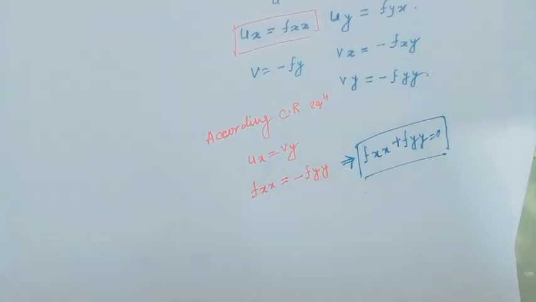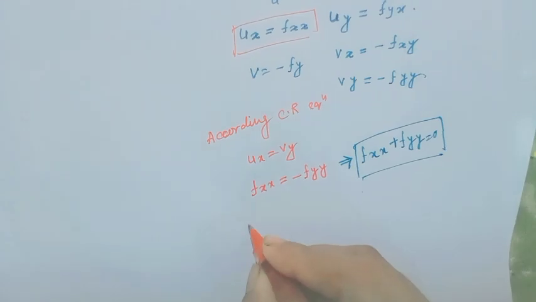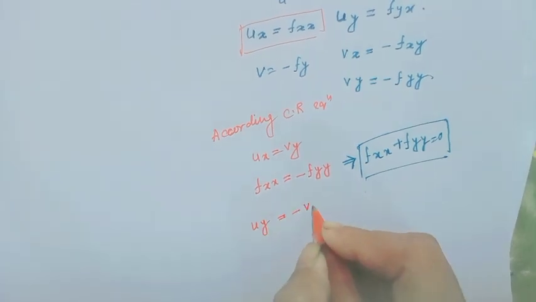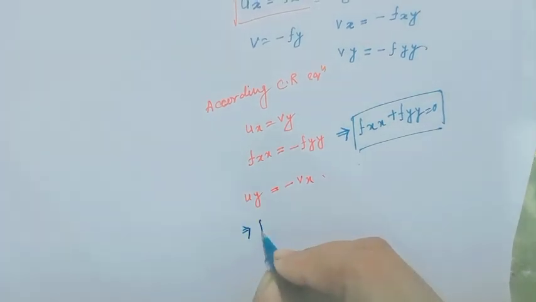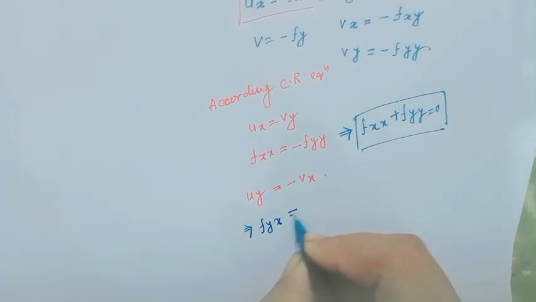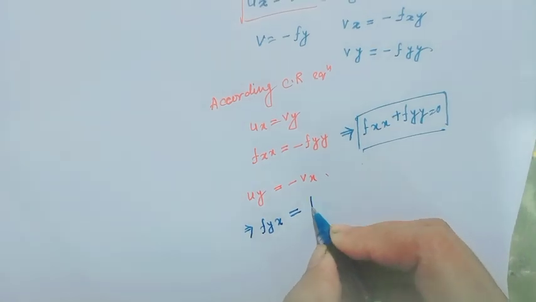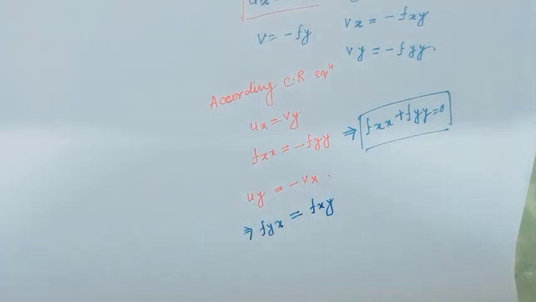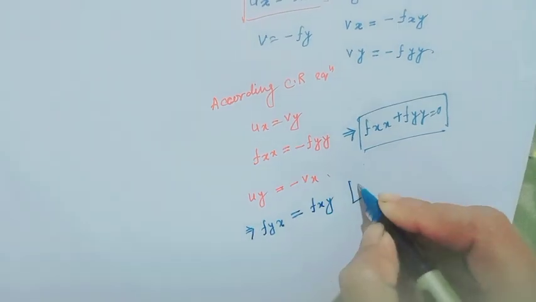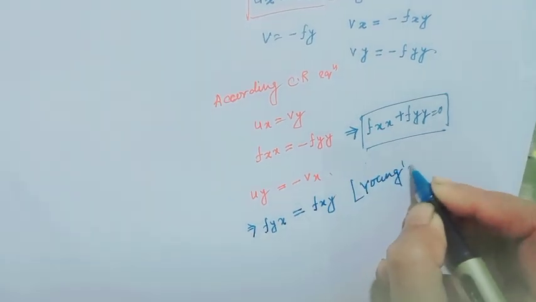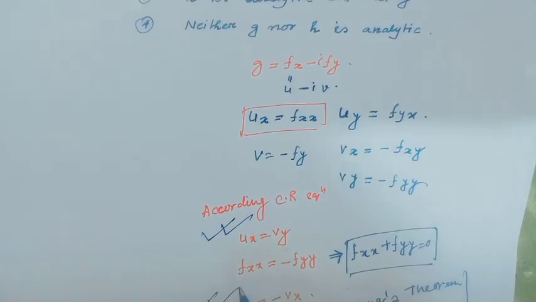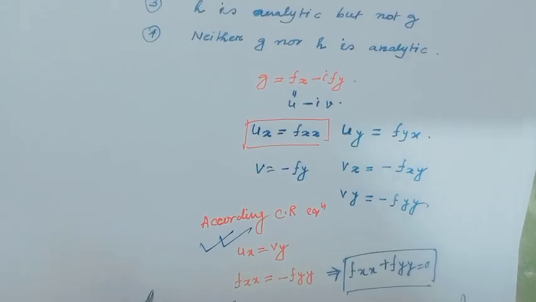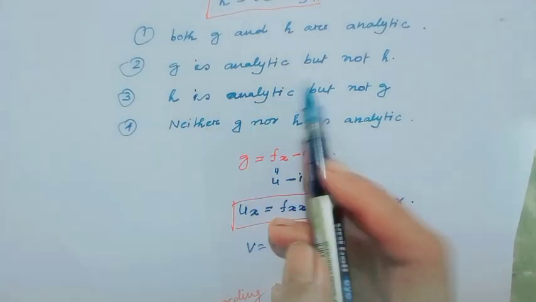Another CR equation is u_y equal to minus v_x, then f_yx equal to f_xy, and by Young's theorem we all know this is always true. Therefore, since this satisfies the CR equation, g is analytic, this is true.